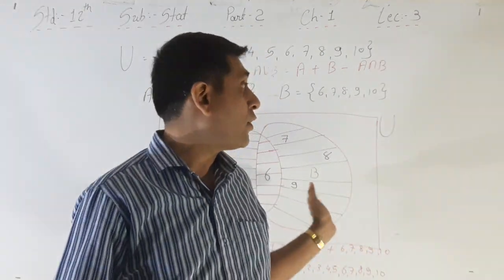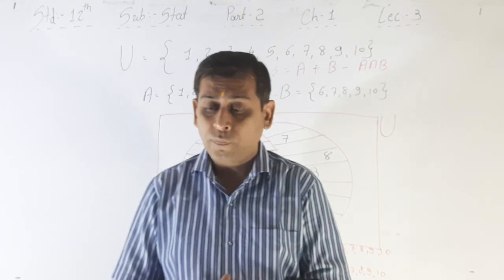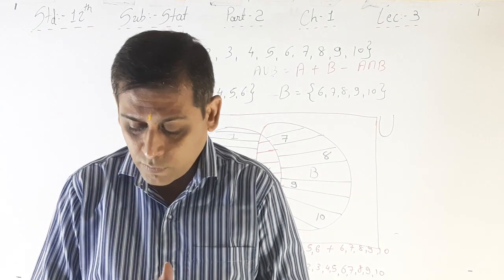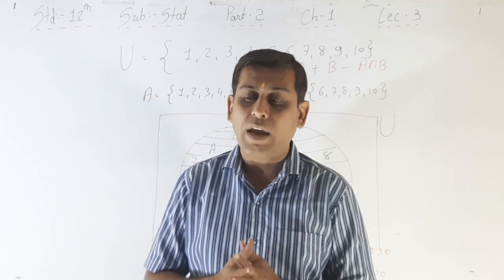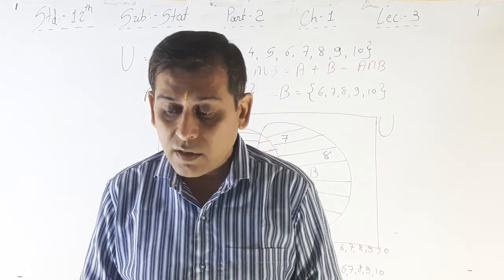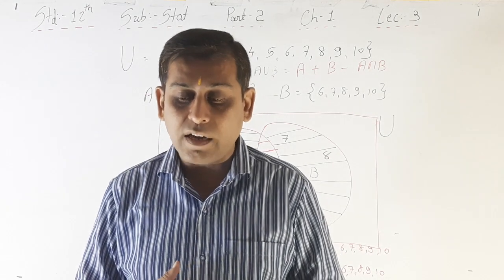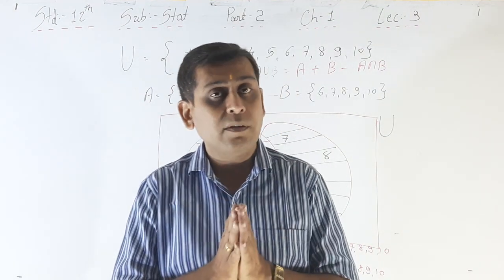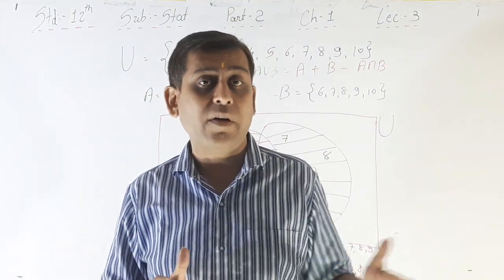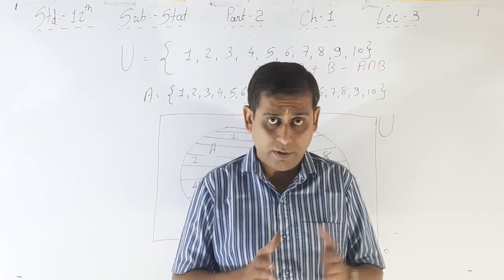For union, an example is given here, so I am reading that example on page number 8. For example, the event A union B of getting a heart card, say event A, or a king, say event B. Heart card, 13 heart cards are there. We already saw that in 11th standard in the permutation combination chapter.